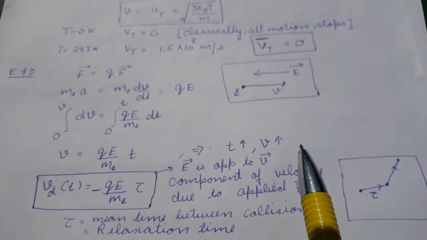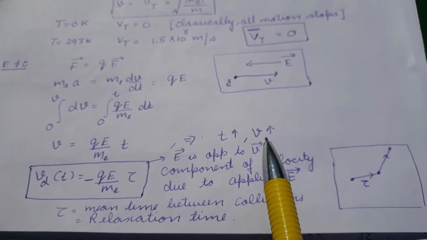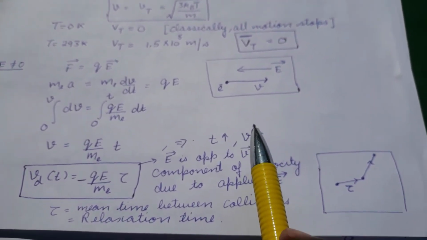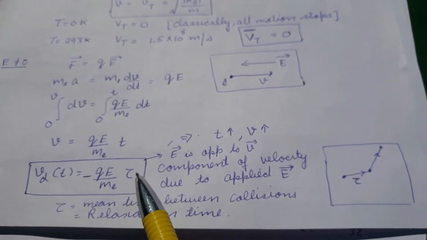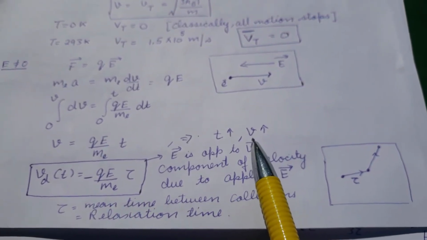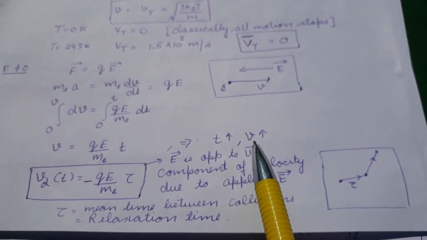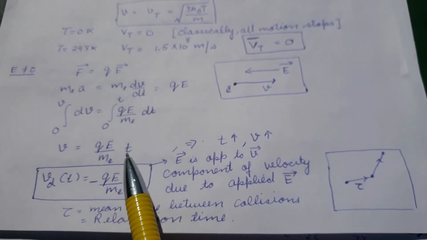So it will get saturated, and it will have some constant value after some time, which is also discussed, and I have derived that also. That also we can derive. But here, just for concluding and understanding the concept, we see that it cannot increase unlimitedly. So this time has to be some constant number.